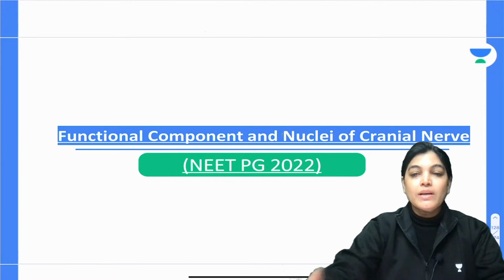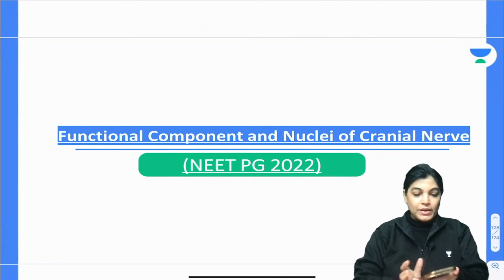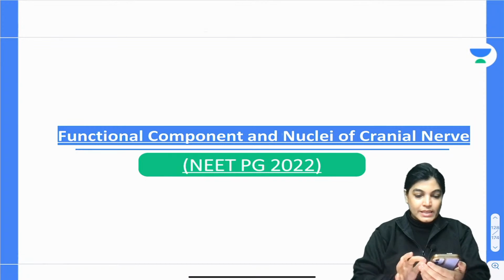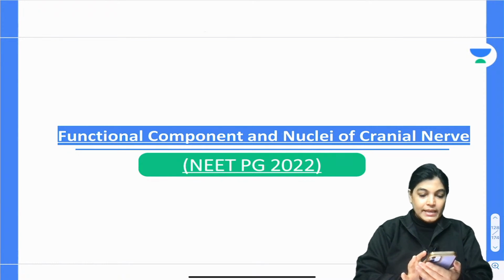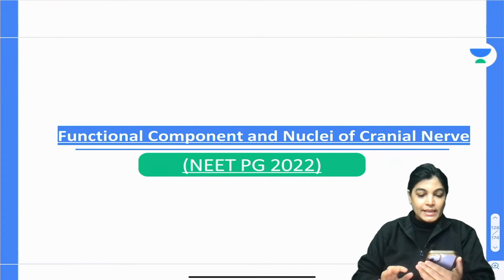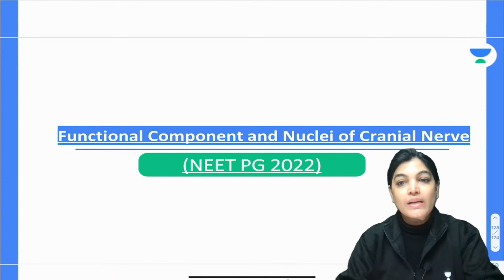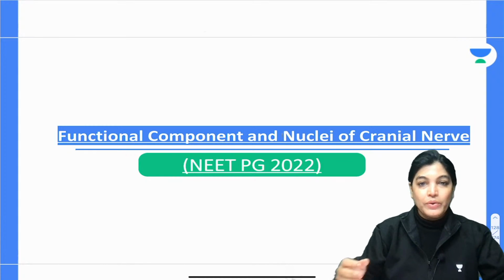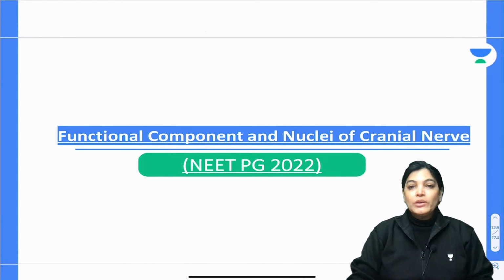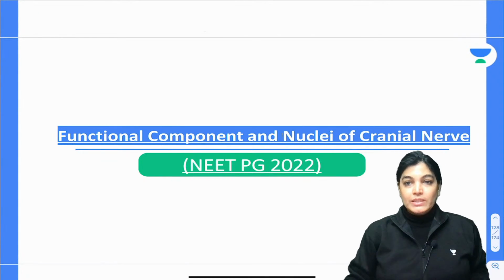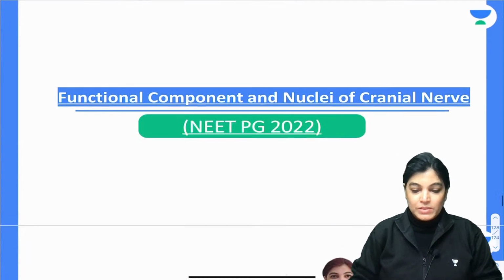Functional components and nuclei of cranial nerves is a very important topic, so we should study this in detail. For understanding a cranial nerve, it is very important that the basic concept about the functional component and cranial nerve should be clear to you. This is an important topic if we are going to appear for the NEET PG 2022 examination. So let me start with this topic.